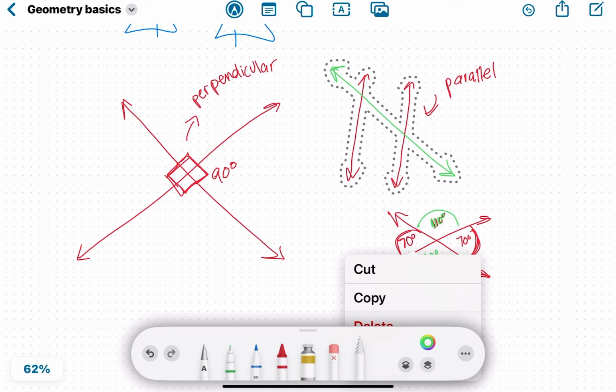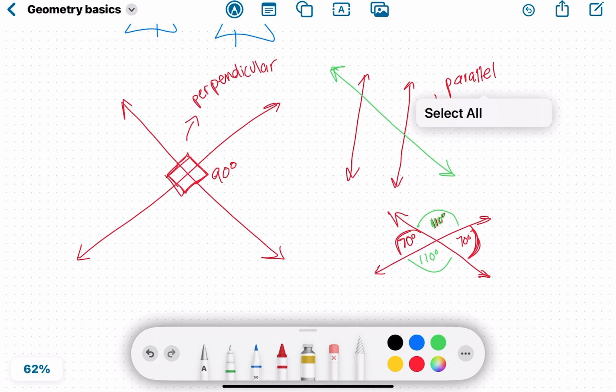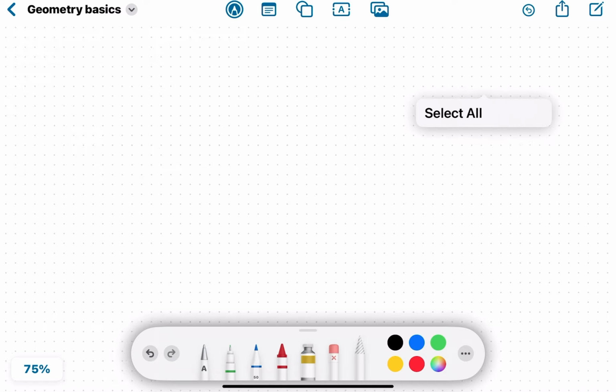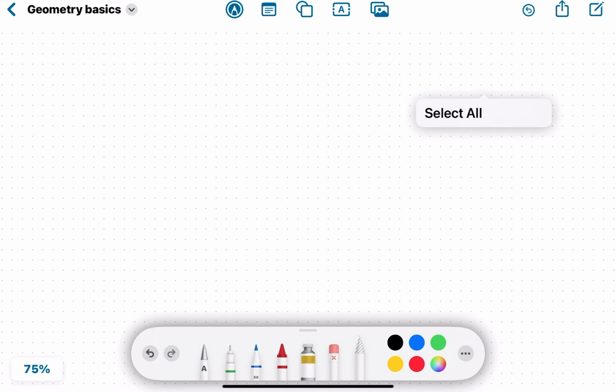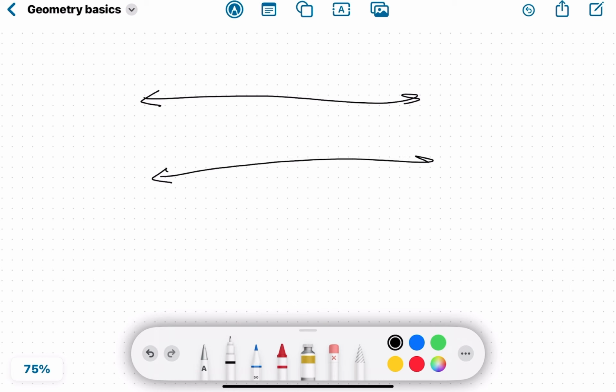Okay, so I can't rotate that. That's fine, but I'll just recreate it on the bottom over here. Let's say we have two parallel lines, and then whoosh! A line cuts through it. This line is called the transversal. That's a line that goes through a pair of parallel lines.